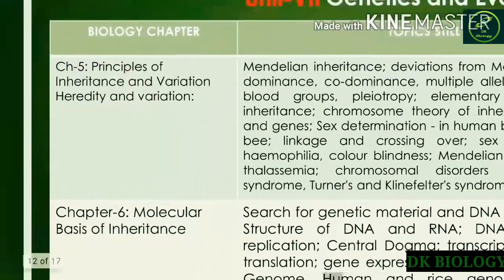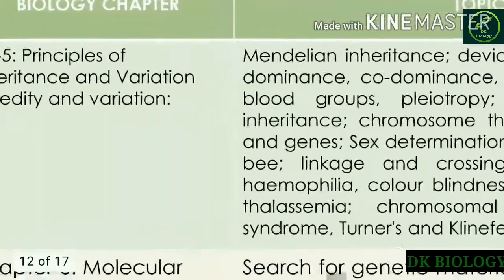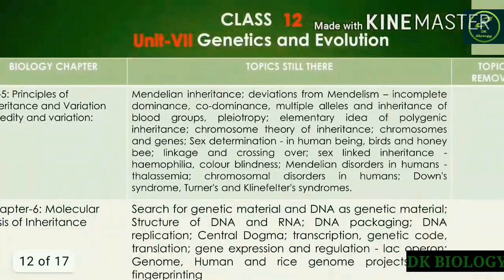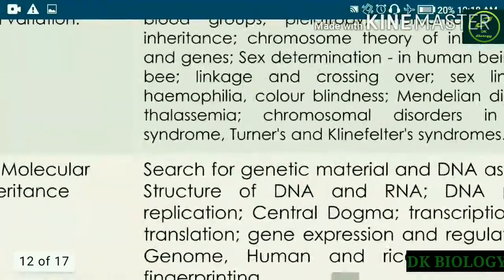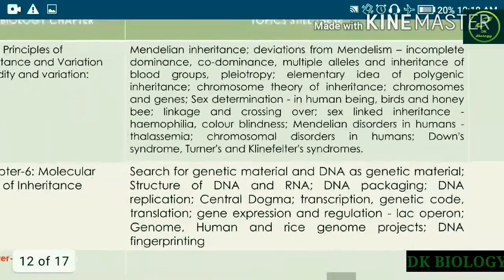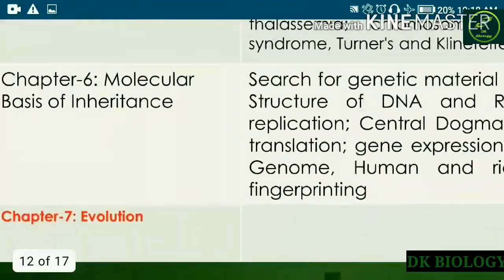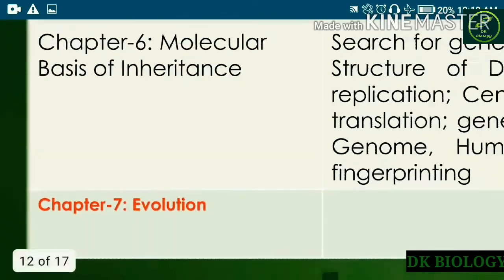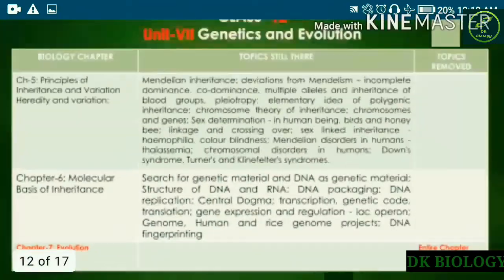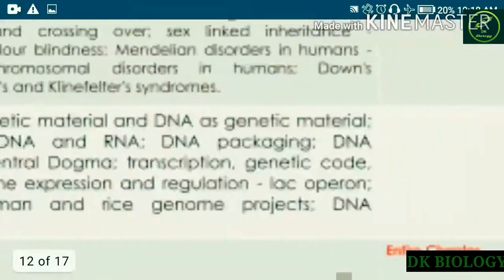The 5th chapter, principles of inheritance and variation, heredity and variation, will remain as such. The chapter on molecular basis of inheritance has no change. But this thing is something important: the 7th chapter, that is evolution, the entire chapter has been removed from the syllabus.